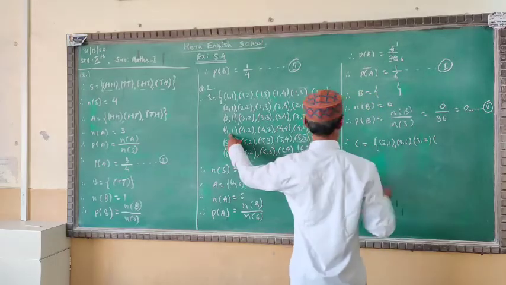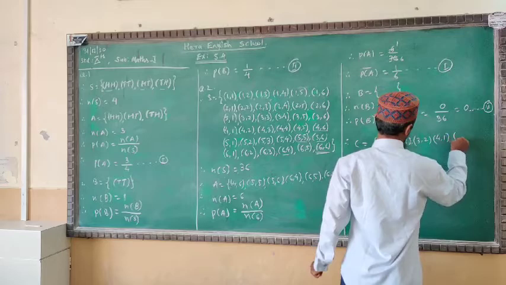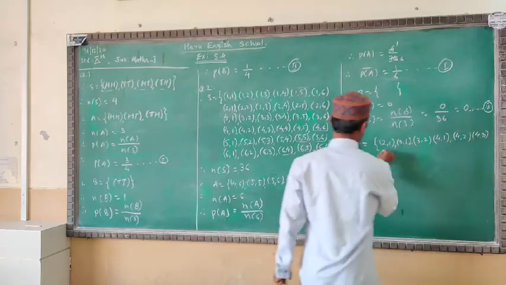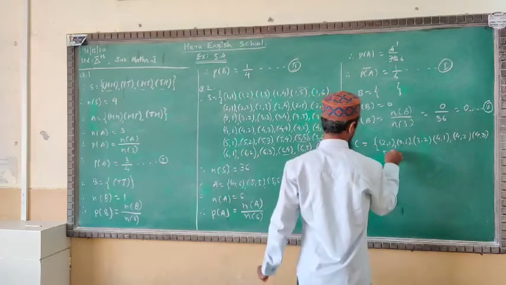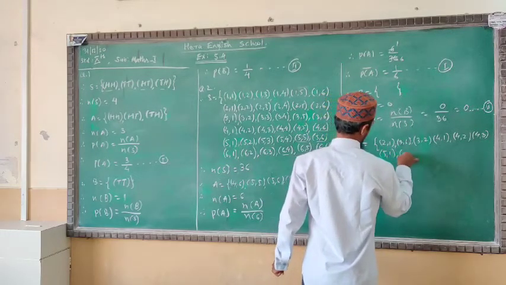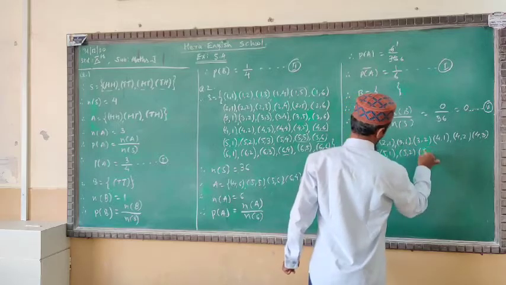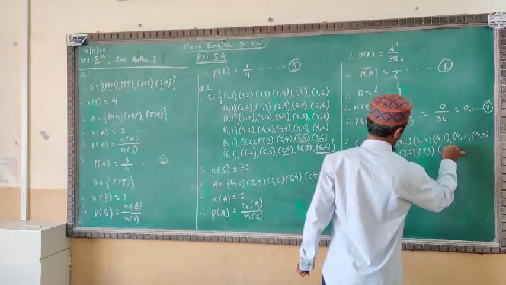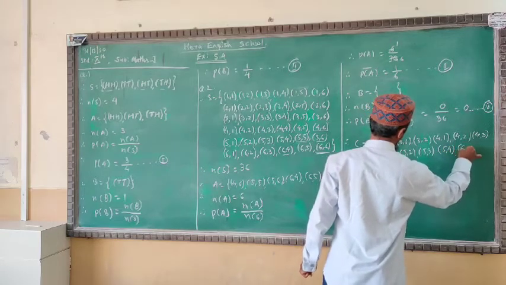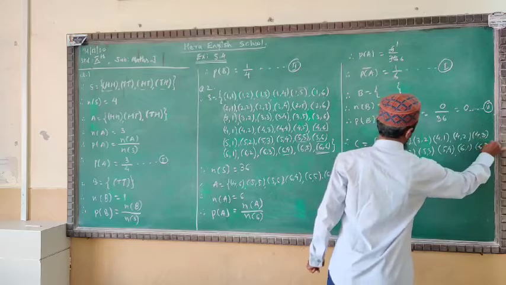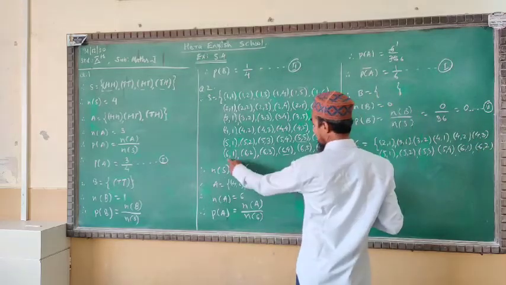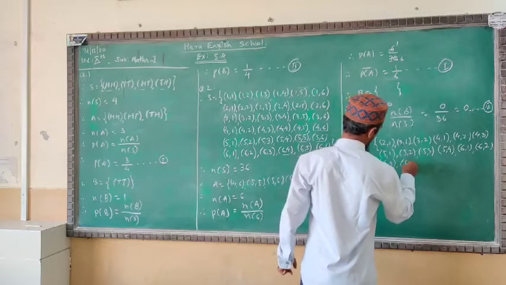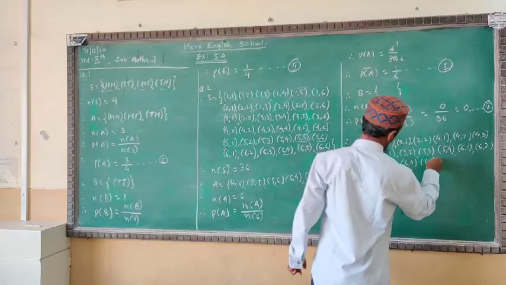Now continue here: 4 1, next 4 2, next 4 3, next 5 1, 5 2, 5 3, 5 4, next 6 1, 6 2, 6 3, next 6 4, the last 6 5.